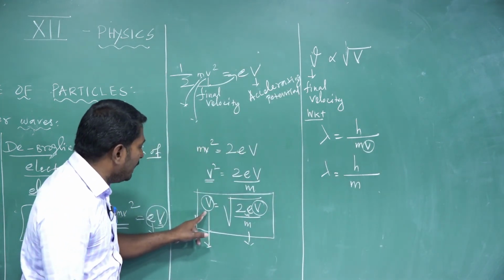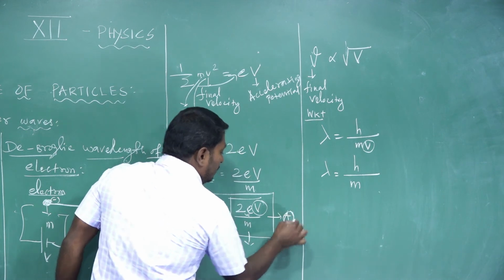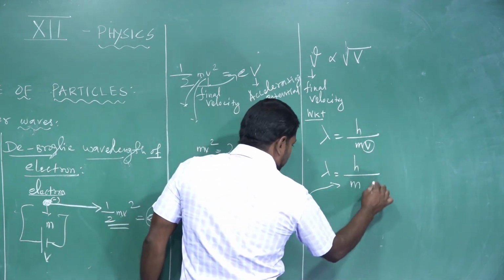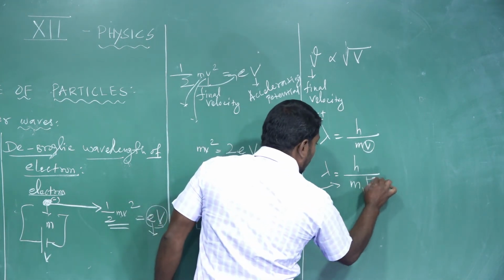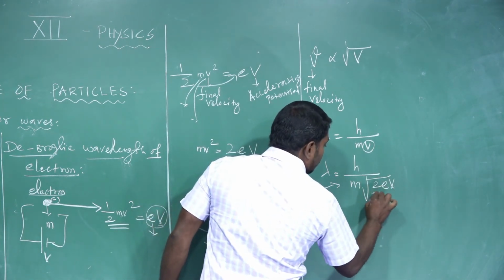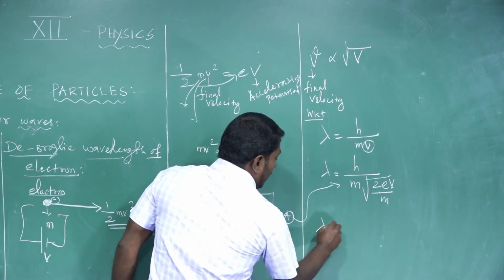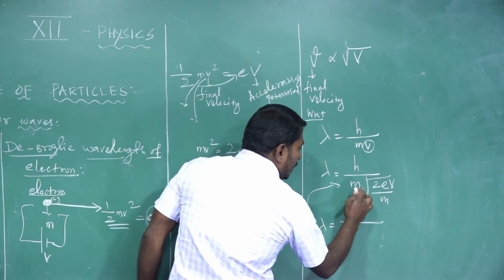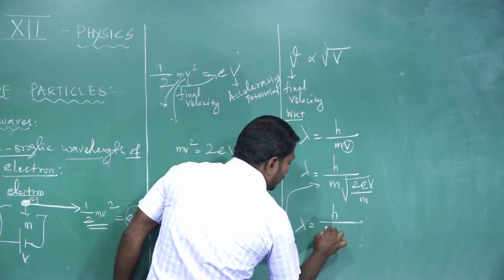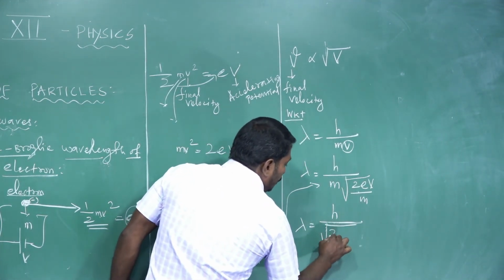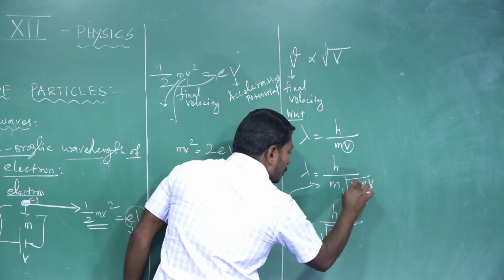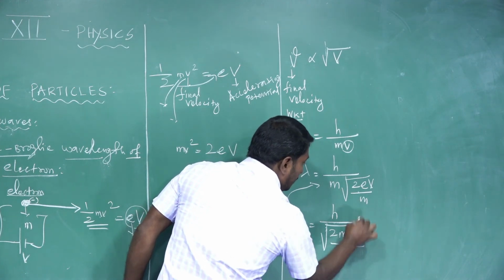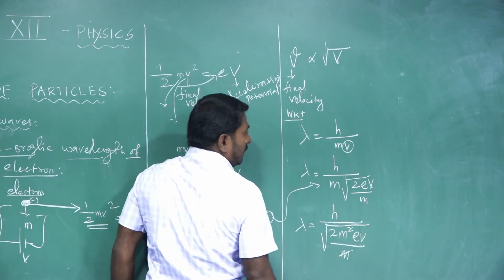See the velocity of the moving electron in equation A. Substituting equation A here, the final velocity is the square root of 2eV divided by m. So lambda is equal to h divided by m times the square root of 2eV divided by m. Taking m into the square root, m square times 2eV divided by m, the m gets cancelled.